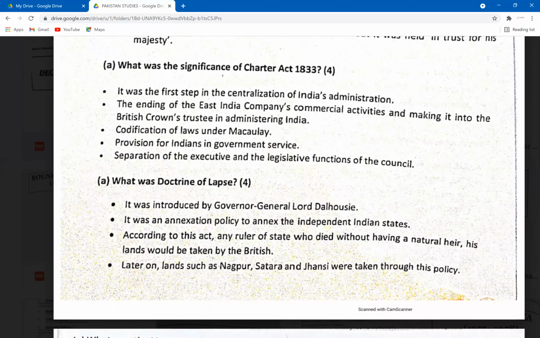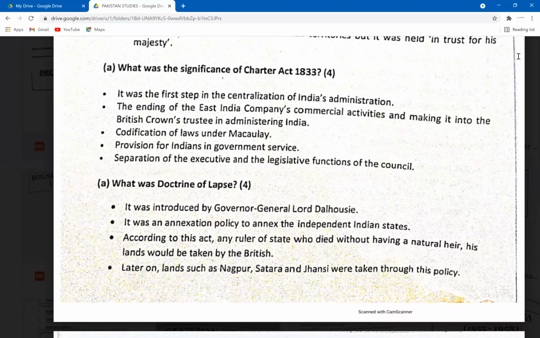So now, what was the significance? It was the first step in the centralization of India's administration. Yeah, Ahmed, as you were telling, they were not under a company anymore. They were centralized. The government was actually managing now. We're not talking about how good or bad that was. Obviously they were colonized, which wasn't a good thing for India, but because they were centralized, the centralized government was taking control. So this was important.